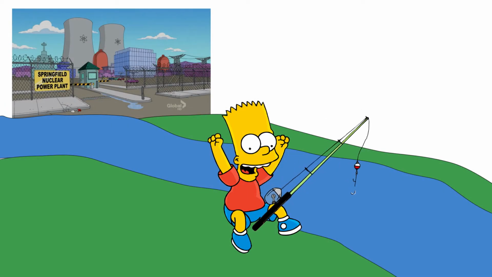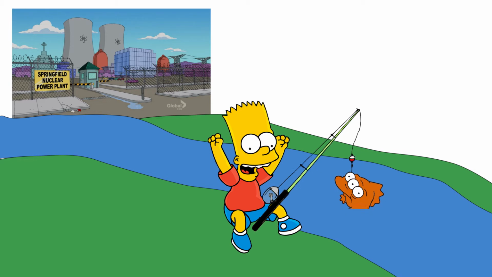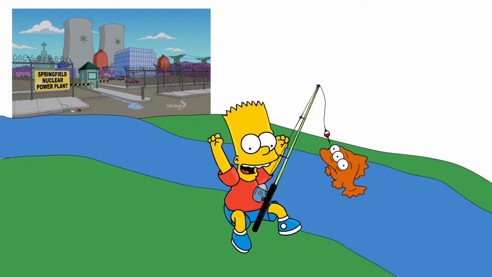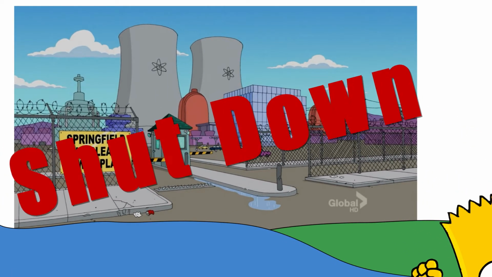Externalities are a common enough thing that you hear about them in pop culture, including in The Simpsons. In one episode from season 2, Bart is fishing in a river downstream from the Springfield nuclear power plant. He catches a fish, but there's something wrong. The fish has 3 eyes. As a result, the Springfield power plant gets inspected and the government threatens to shut it down. What kind of government intervention is this?